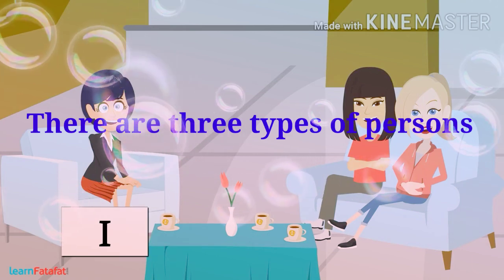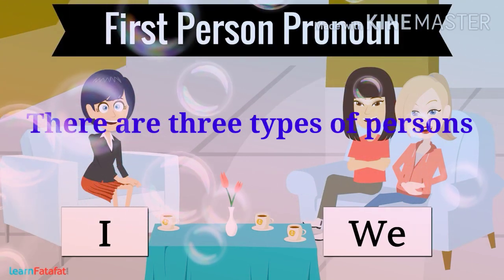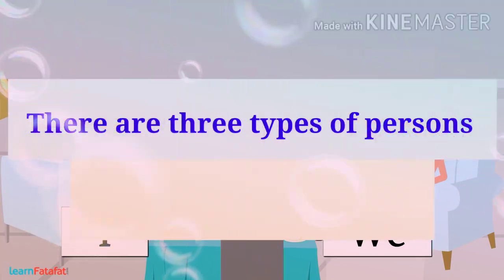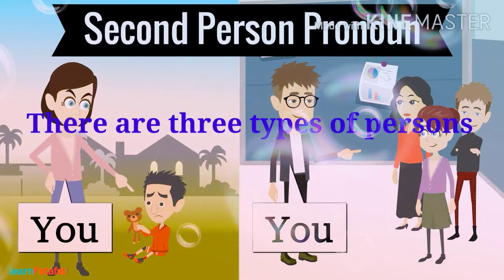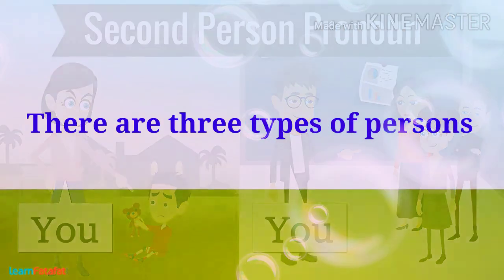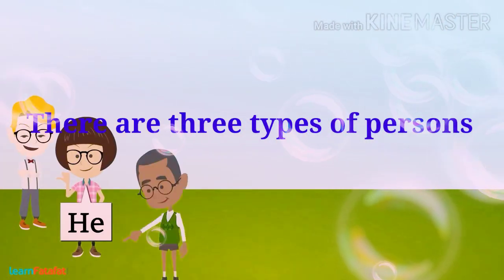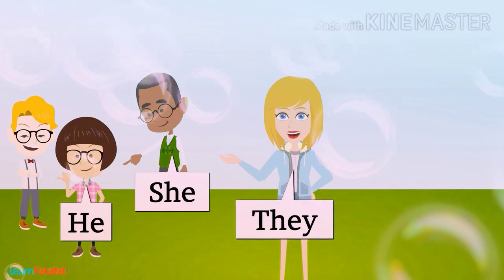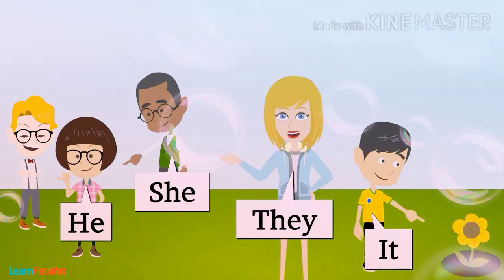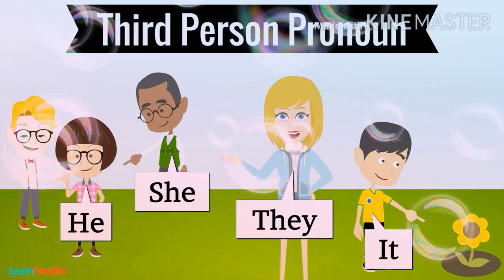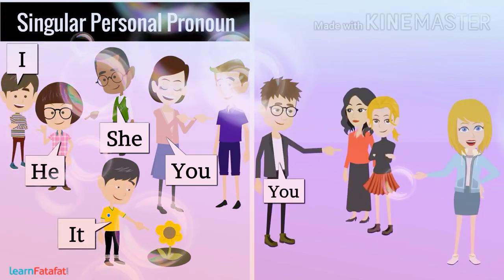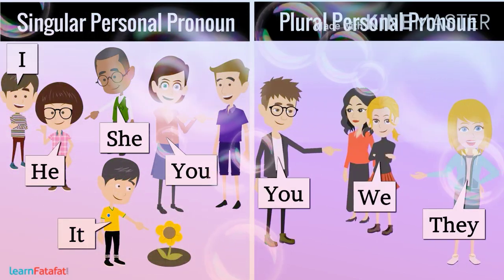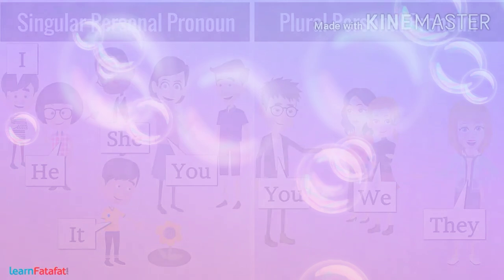Children, there are 3 types of persons in English grammar. I and we are called first person pronouns. And you is the second person pronoun. He, she, they, it are called third person pronouns. He, she, you, it are called singular personal pronouns. You, we, they are called plural personal pronouns.